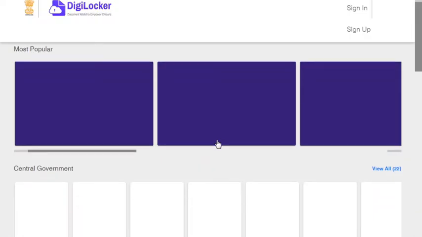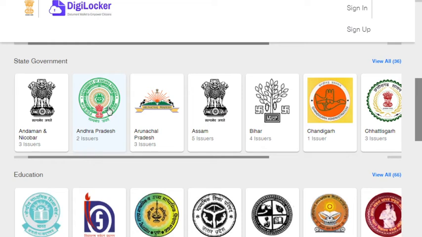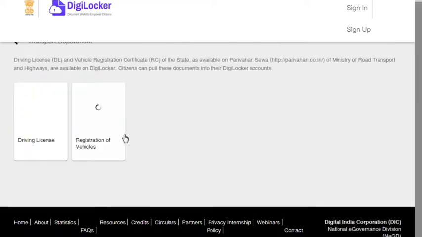Okay, and I will show you. So coming to our state also, so transport, income tax, NIOS, petroleum, all this. So coming to Andhra Pradesh, Me Seva, transport department, registration of vehicles, you can keep your driving license in here also.